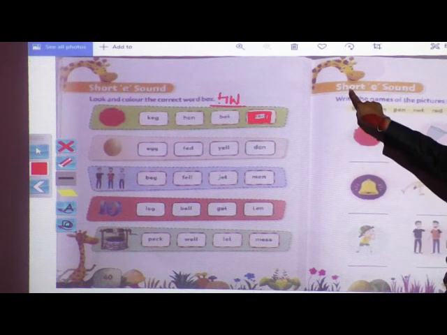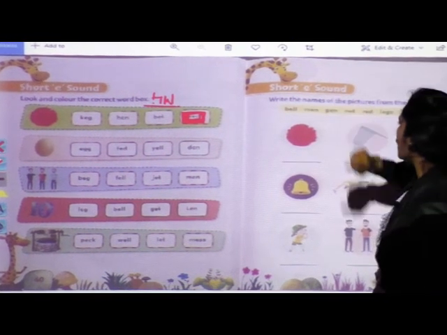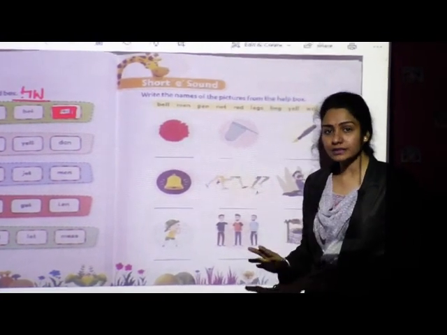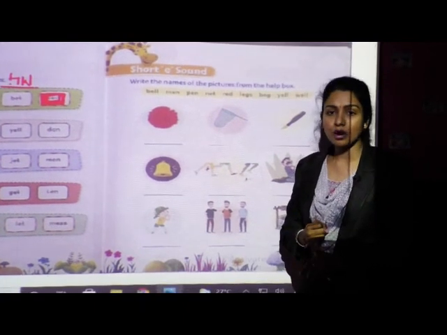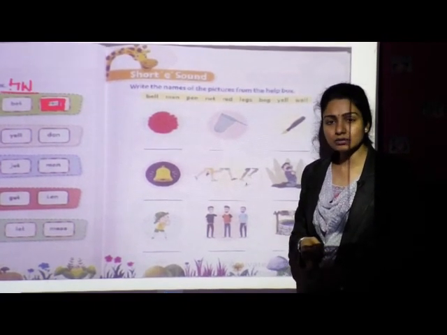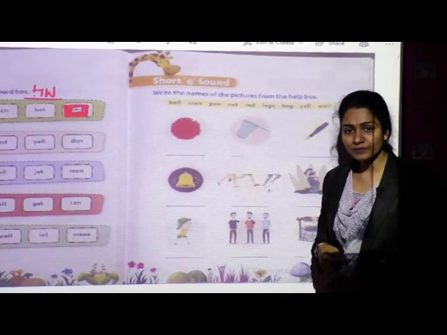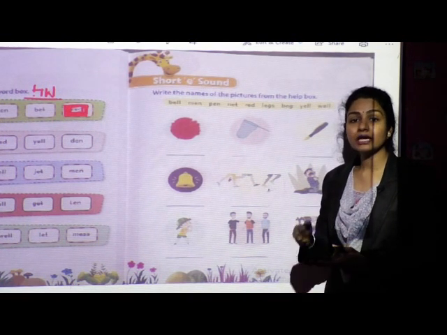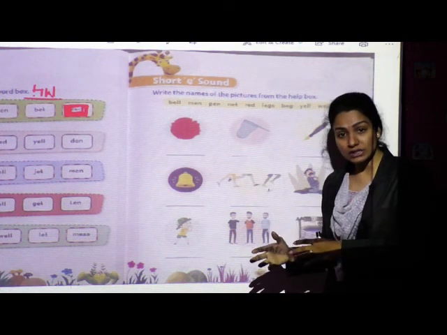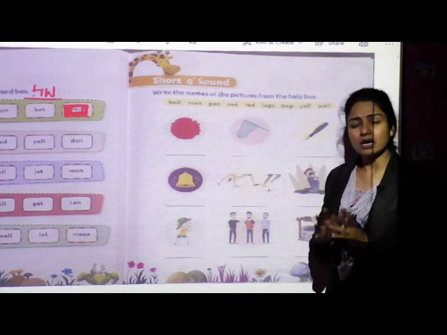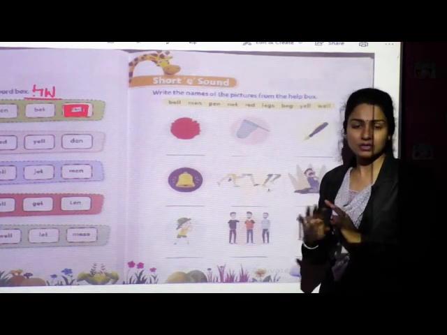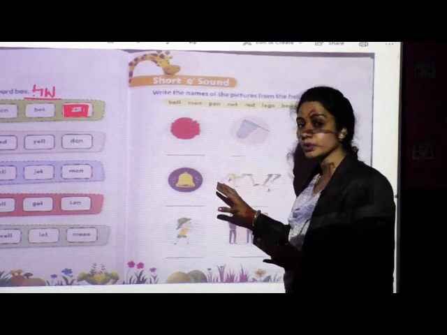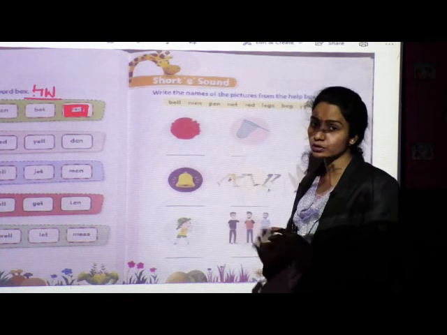41. Short E sound. Okay, children, if you remember in phonics we have learned vowels, short sounds, long sounds, rhyming words. Okay, double O, double U, different O sound, different U sounds. These are all the concepts we have learnt. Now each practice sheet you are going to solve.